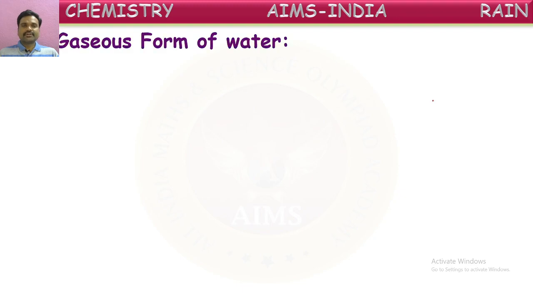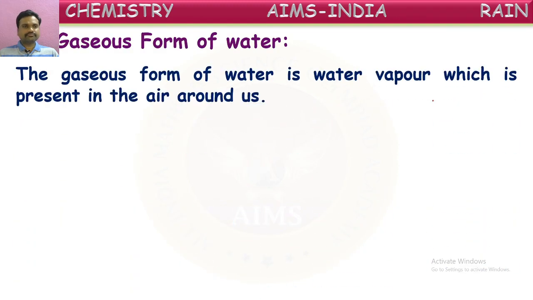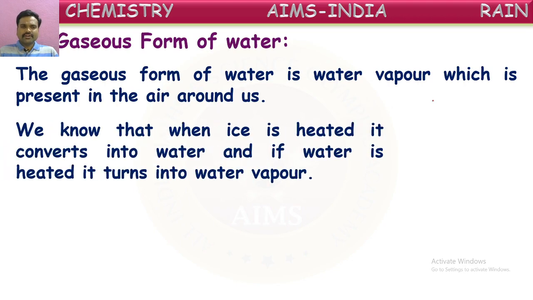Next, let us talk about gaseous forms of water. The gaseous form of water is water vapor, which is present in the air around us. Yes, in the atmosphere or in the air around us, along with the main gases like oxygen and nitrogen, there is a small quantity of water vapor also. We know that when ice is heated, it is converted into water. When this water is heated, what happens? That water converts into water vapor.